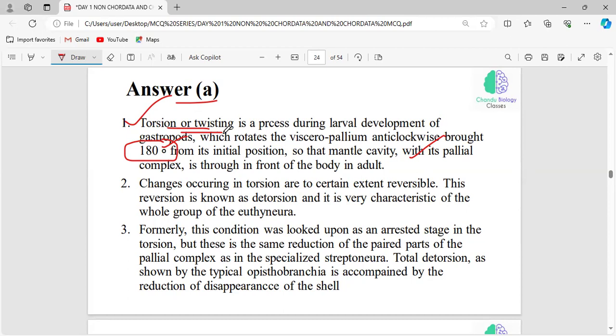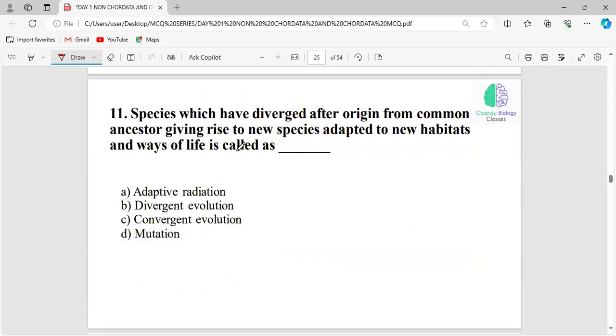This structural adaptation is favorable only for the larval stage, right? When it reaches the adult stage, the adult will not find any advantage in this disposition. So the torsion will be reversible, so that we can call it detorsion, right?